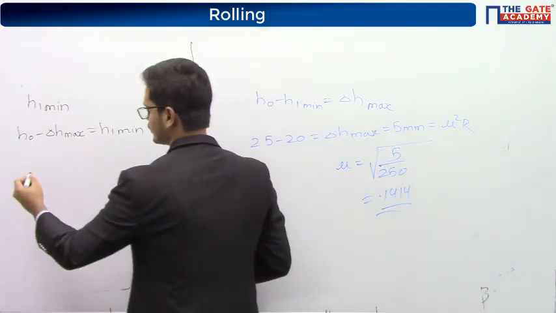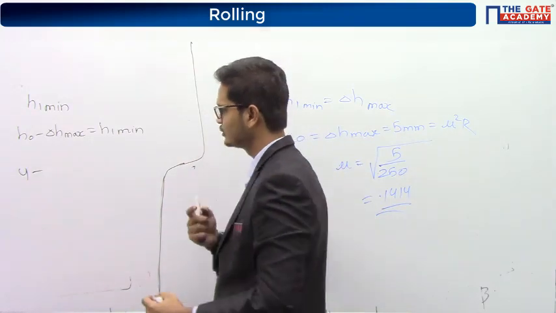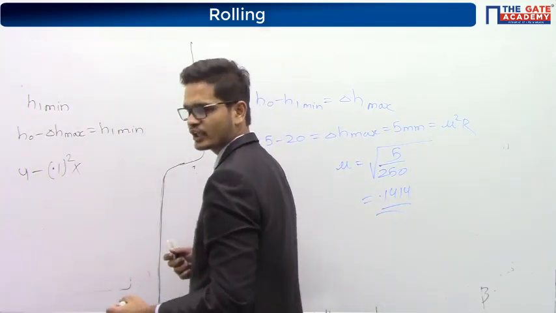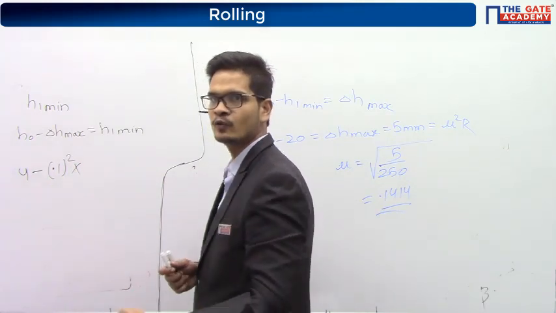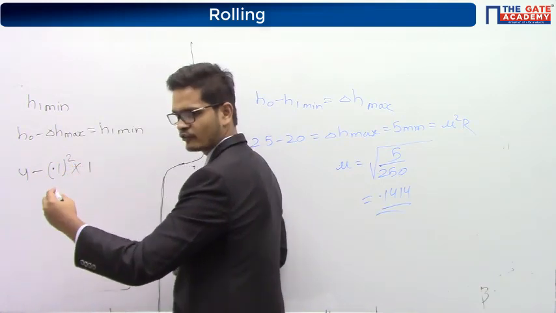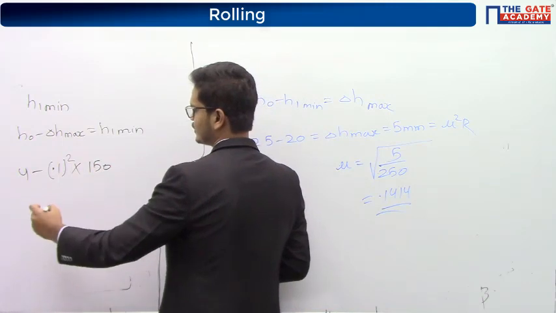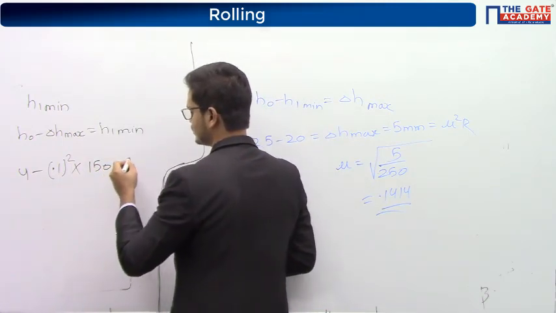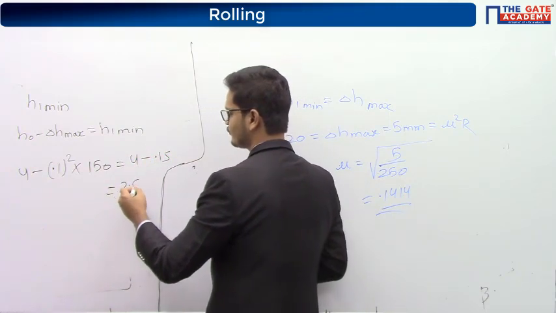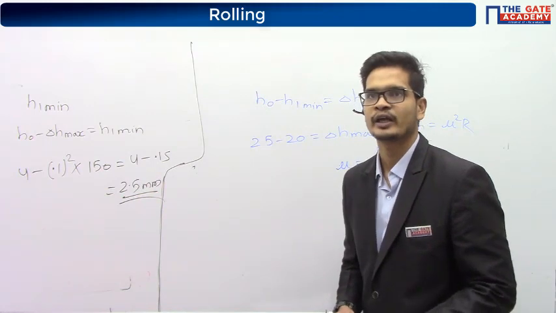H0 is 4, minus delta H maximum, which is mu squared R. So it is 0.1 squared into the radius. Radius is 300 by 2, so it is 150. That is 4 minus 0.15. So it will give you the answer as 2.5 mm. Okay.